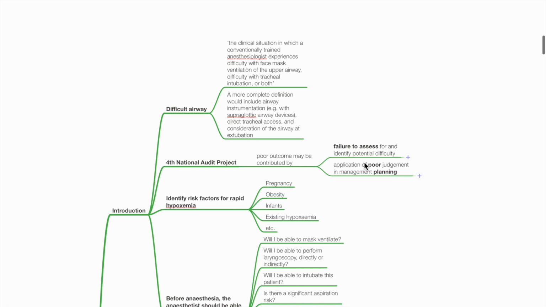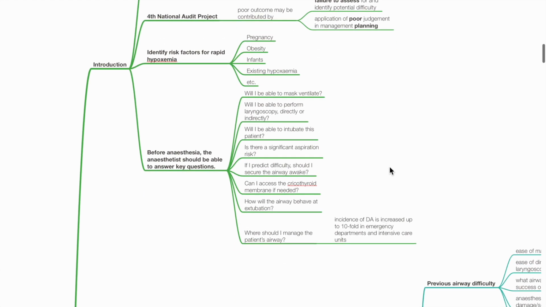The Fourth National Audit Project demonstrated that poor outcome may be contributed to by failure to assess for and identify potential difficulty, and application of poor judgment in management planning. Identify risk factors for rapid hypoxemia, such as pregnancy, obesity, pediatric population, and existing hypoxemia. Before anesthesia, the anesthesiologist should be able to answer a few key questions.